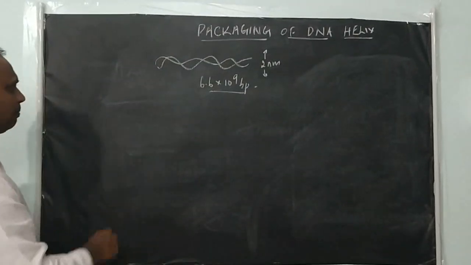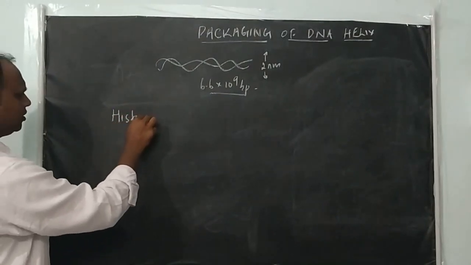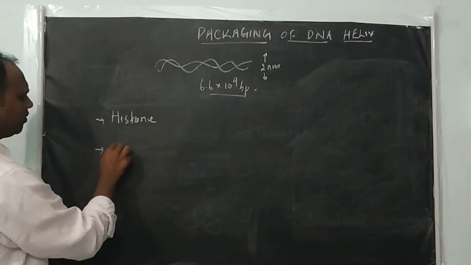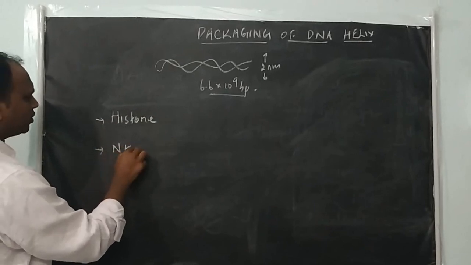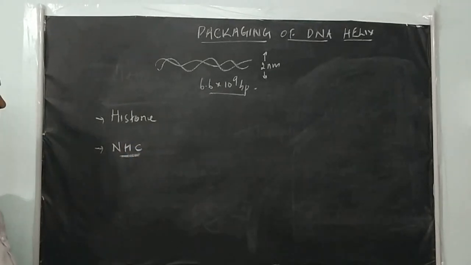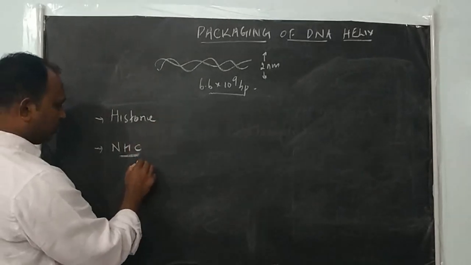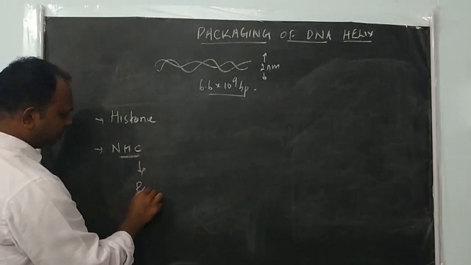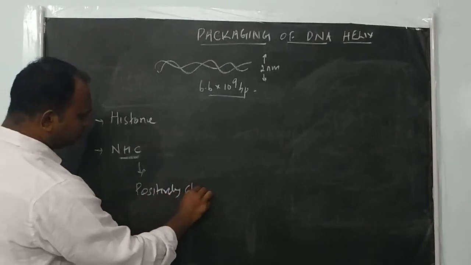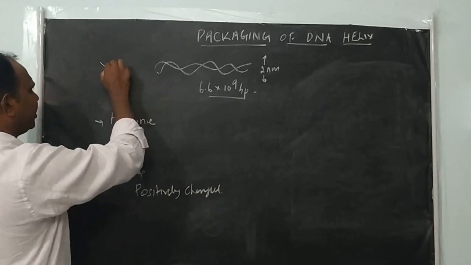For packing, the cell uses two different types of proteins. One is called histone protein. The other type is non-histone chromosomal protein, abbreviated as NHC. Both of these proteins are positively charged, but DNA is negatively charged.